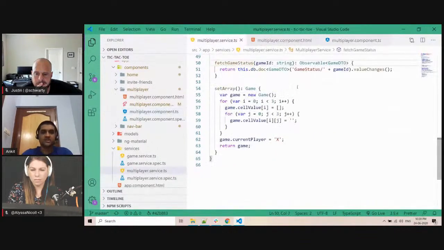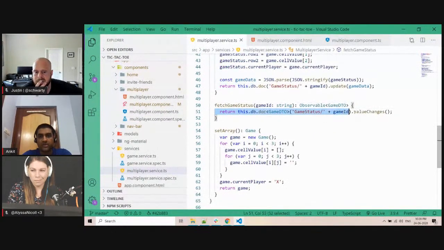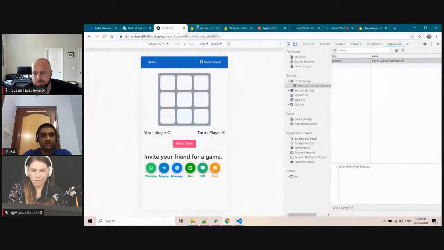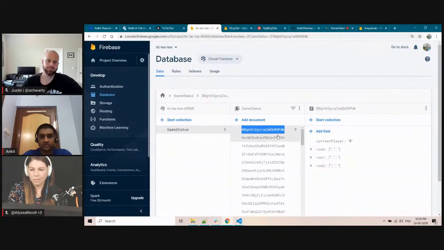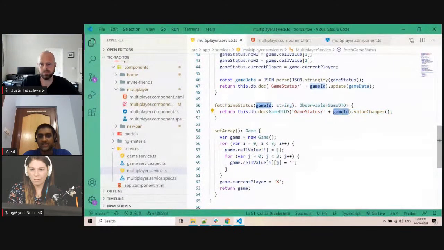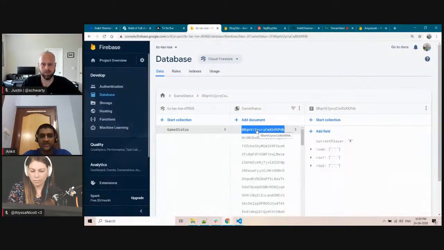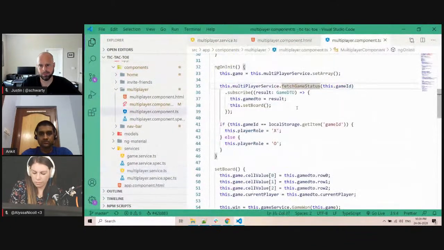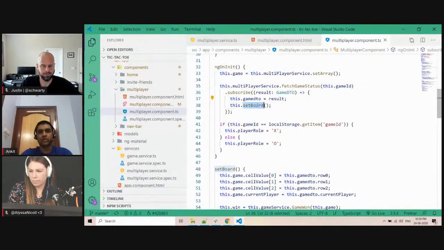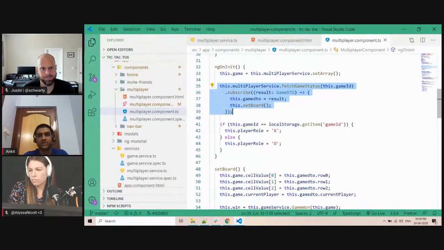So this fetch game status method is going to fetch data from our collection, this game status collection, which is here. The collection name is game status. So it will fetch data from here, and I am passing the game ID. Game ID is this document ID. And then I will subscribe to it, and I will set the board. So this is the very core part. This is where the real-time things work. As soon as I click on X on my machine, the code on Justin's machine will get the subscription update, because his subscription keeps on updating. And it will fetch the latest data from the database, and it will set the board with the latest data.